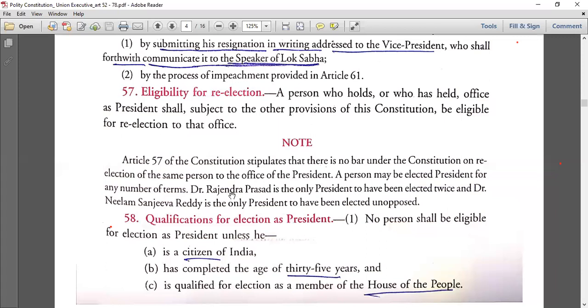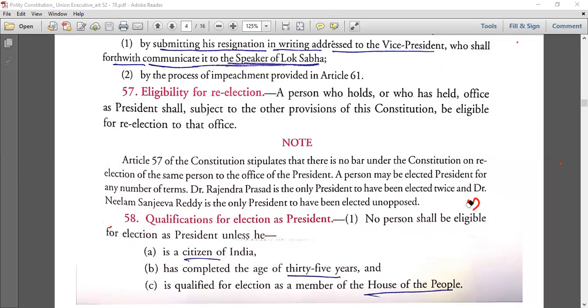For example, Dr. Rajendra Prasad is the only president to have been elected twice. And Dr. Neelam Sanjeeva Reddy is the only president to have been elected unopposed. So these are questions you can get in state exams. Mostly they have been asked in different exams. This Neelam Sanjeeva Reddy is a very common question, the only president elected unopposed. Even this was a KBC question also.